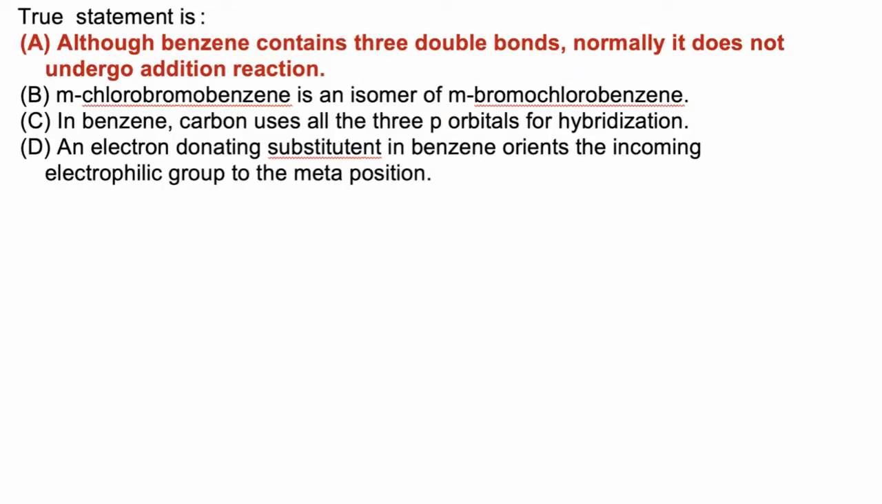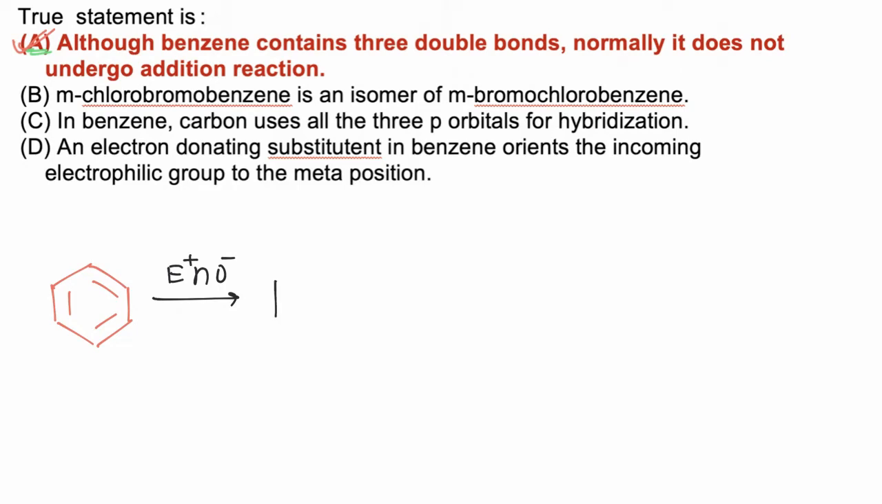In this question we have to find the correct statement. Now if we consider statement 1, although benzene contains 3 double bonds, normally it does not undergo addition reaction. Yes, this statement is correct, and hence the correct answer is A. Now if we consider the structure of benzene, benzene is highly unsaturated, having 3 pi bonds, but still it will not go addition reaction; rather, substitution is the fundamental reaction.